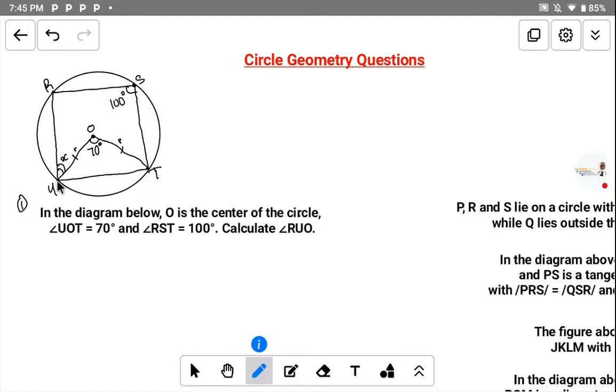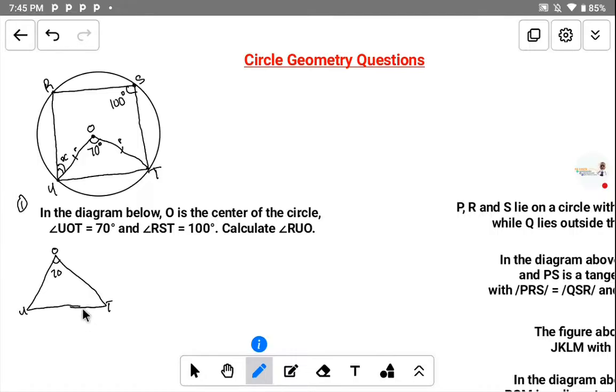If I sketch the triangle out here, we have O here, U here, and T here, okay? And this angle is given as 70 degrees. It is the angle UOT. That is what I sketch out here.